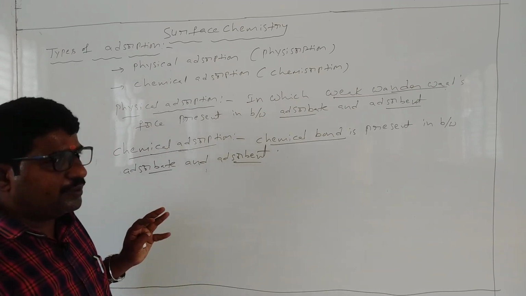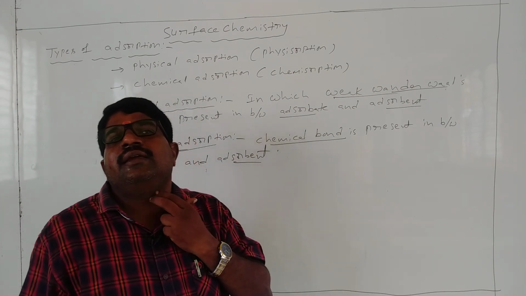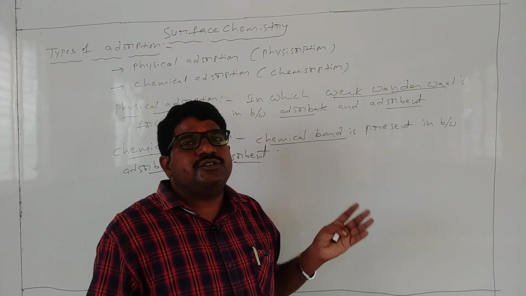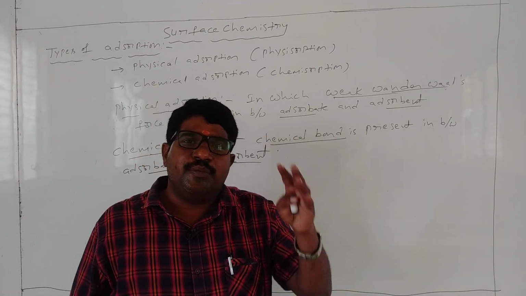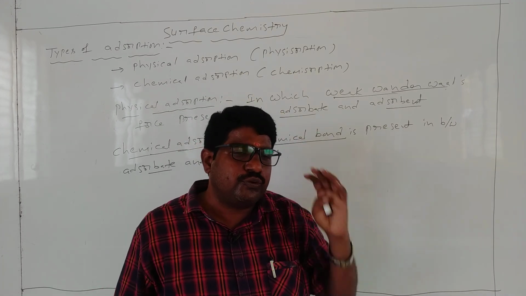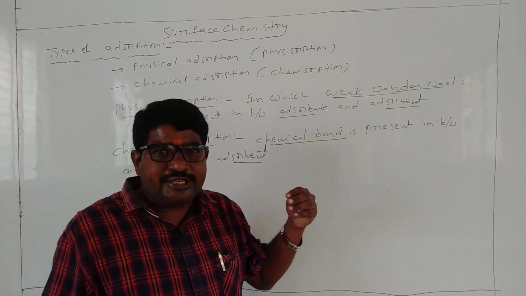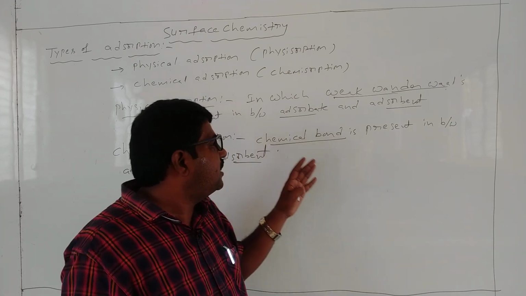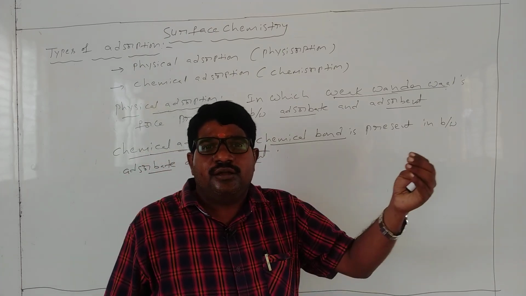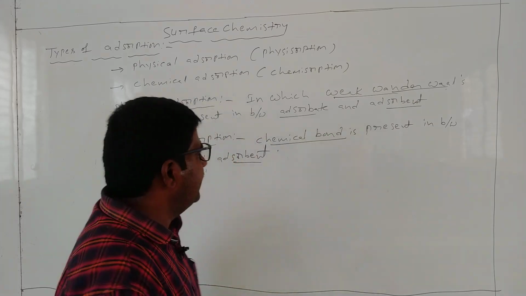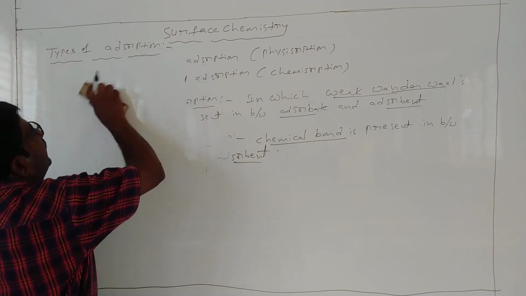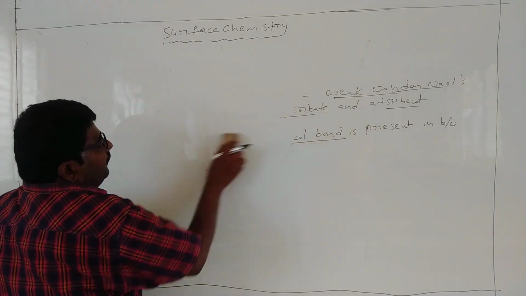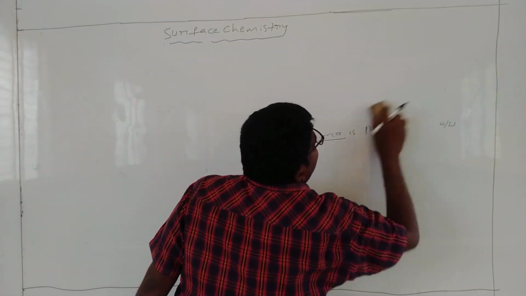Now your question is, for PU board level, write the general characteristics, or the difference, between physical adsorption and chemical adsorption. This is a 3 marks question. I want to explain the difference between physical and chemical adsorption based on their general characteristics.